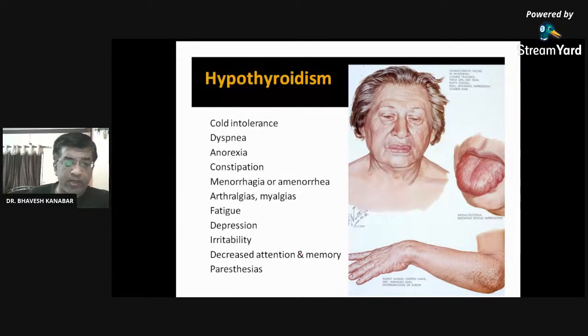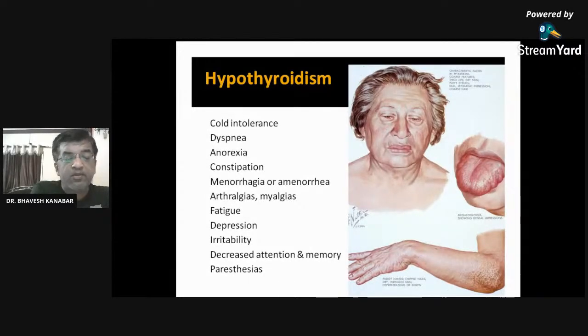Symptoms of hypothyroidism include cold intolerance, so the patient cannot tolerate cold. In hyperthyroidism there will be heat intolerance; here there is cold intolerance. Then dyspnea, that is difficulty in breathing, anorexia, and constipation. In hypothyroidism there is constipation, while in hyperthyroidism there will be diarrhea.